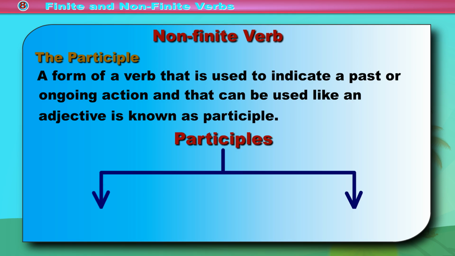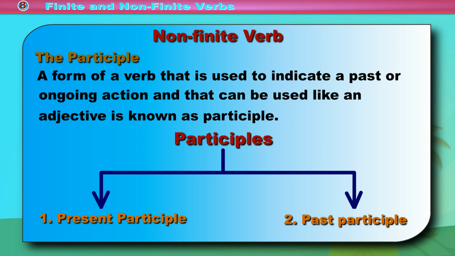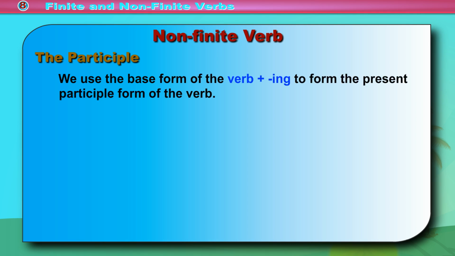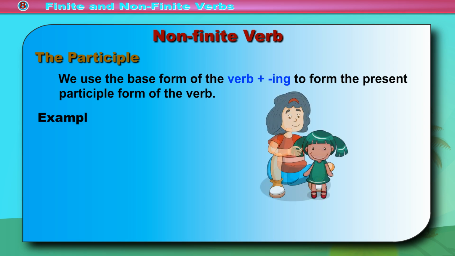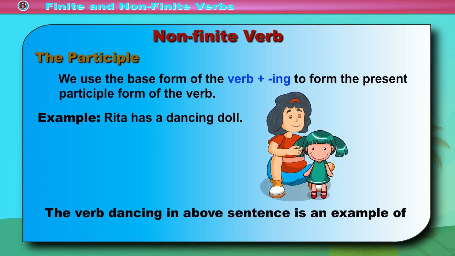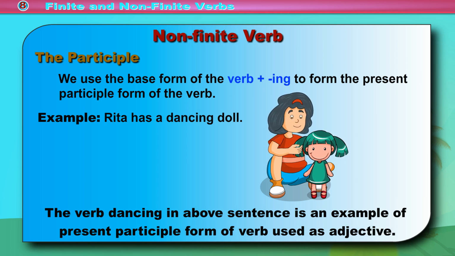Participles are of two types, 1. Present participle and 2. Past participle. We use the base form of the verb plus ing to form the present participle form of the verb. Example: Rita has a dancing doll. The verb dancing in above sentence is an example of present participle form of verb used as adjective.